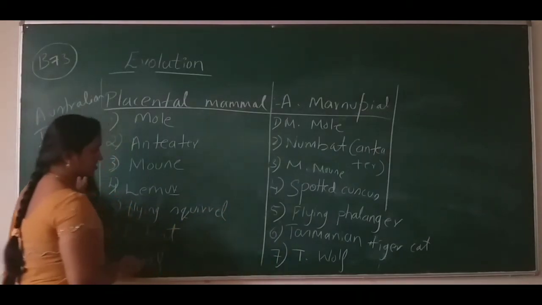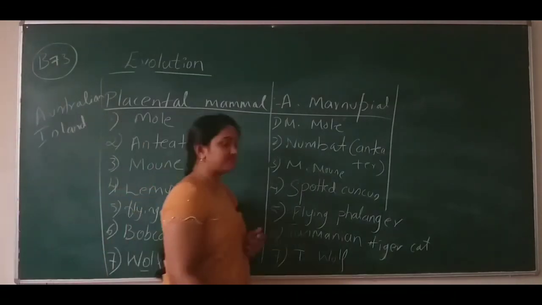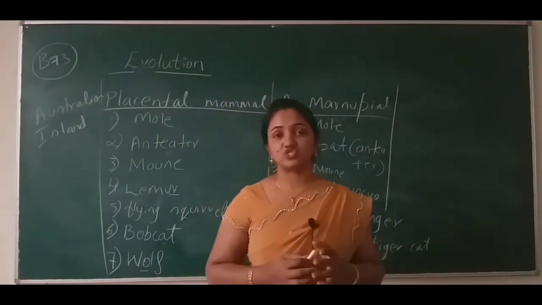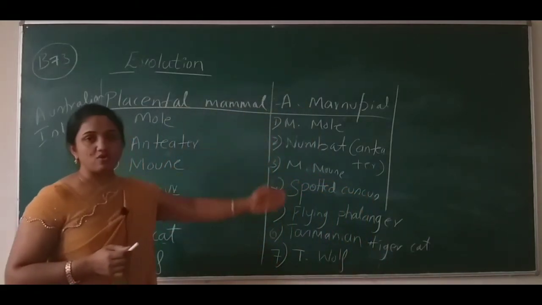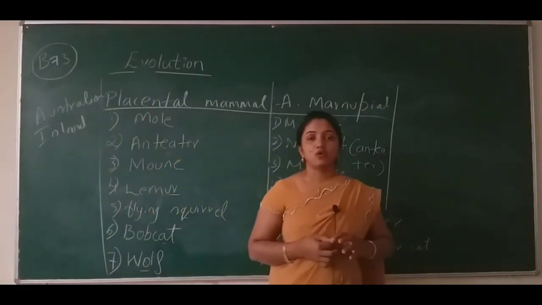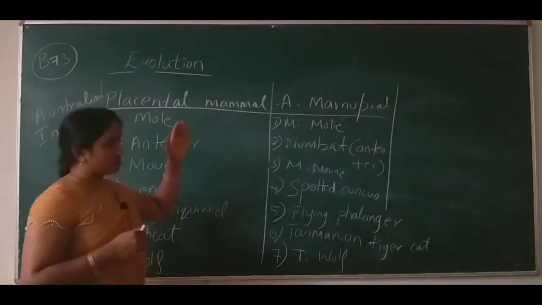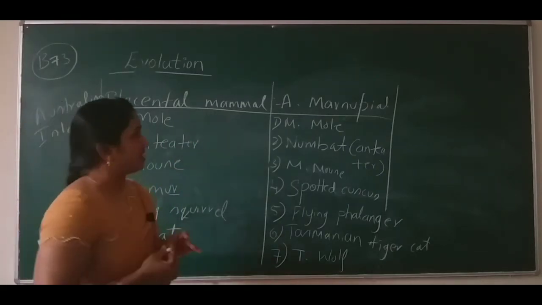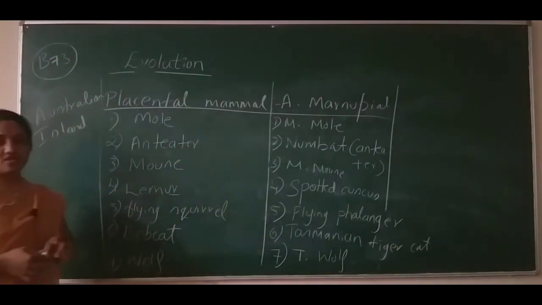Bobcat and Tasmanian tiger cat, it looks similar. And wolf and Tasmanian wolf, similar function. Same found in same Australian island, but differ from their origin. That's why they become a good example for convergent evolution. Okay, side by side you have to compare all these organisms so that you will come to know what I am telling. Okay, so this is all about the adaptive radiation.